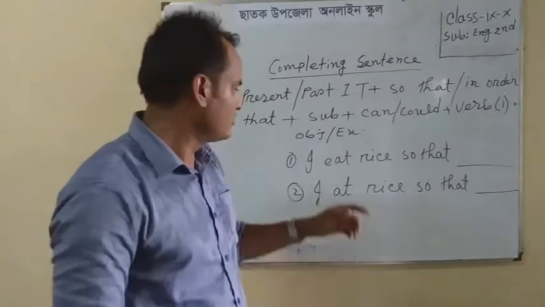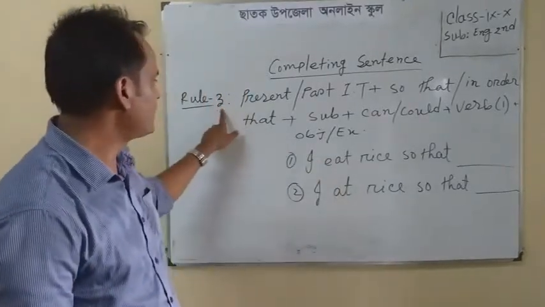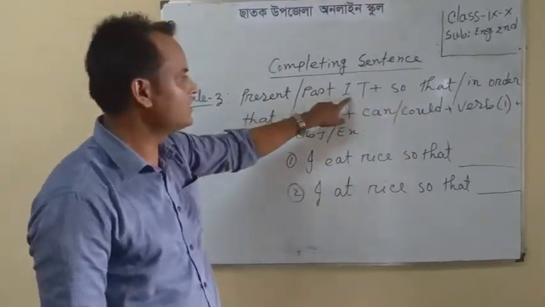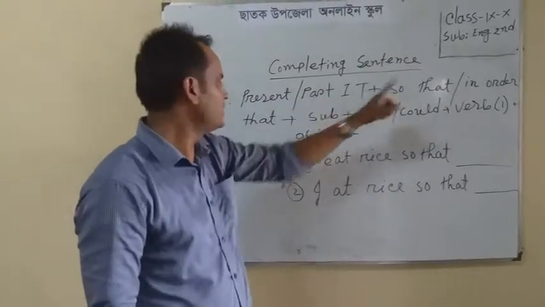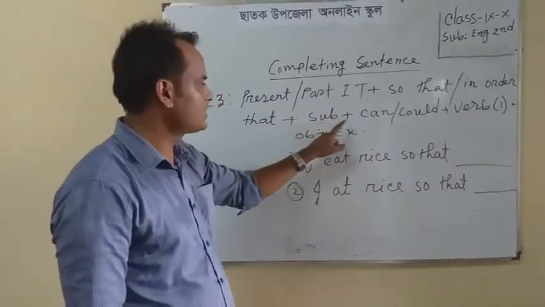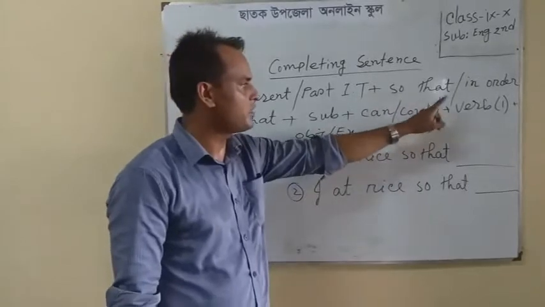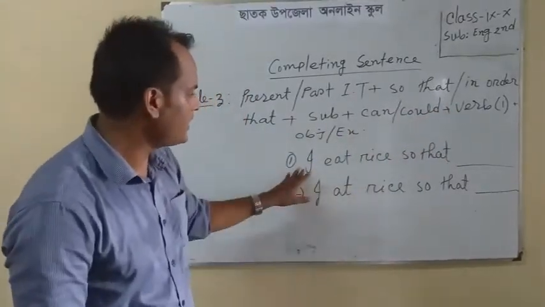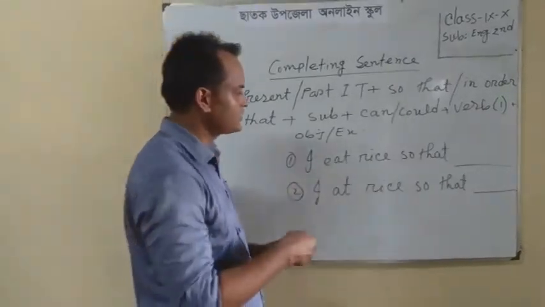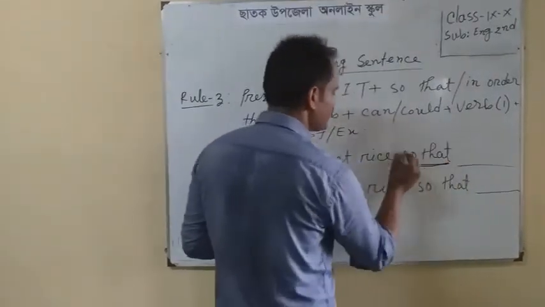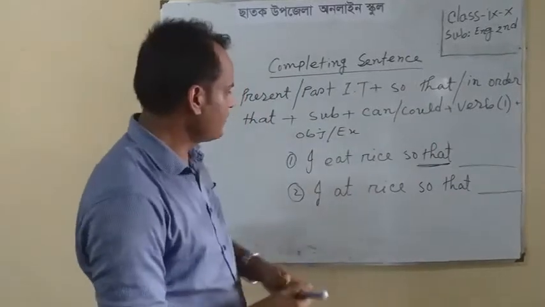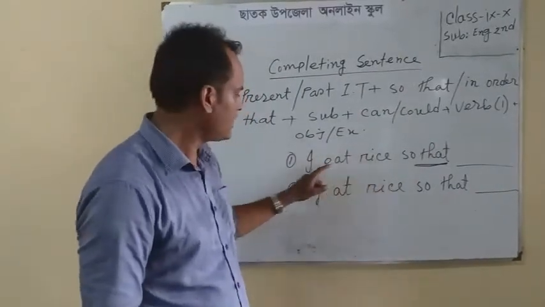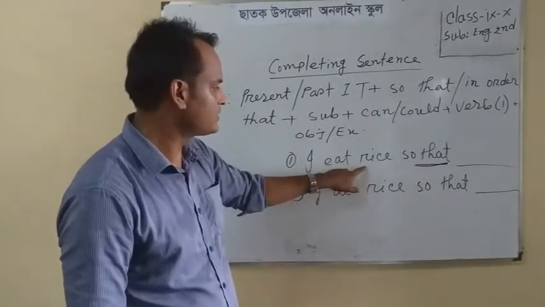Dear students, look at rule 3. I have written: present or past indefinite tense plus so that or in order that plus subject plus can or could plus base form of verb plus object or extension. Here I have written, I eat rice. Here the conjunction is so that, you remember it. The first clause, I eat rice, is present indefinite tense.